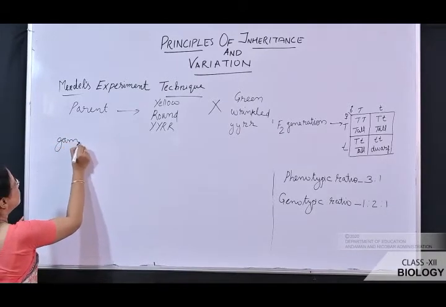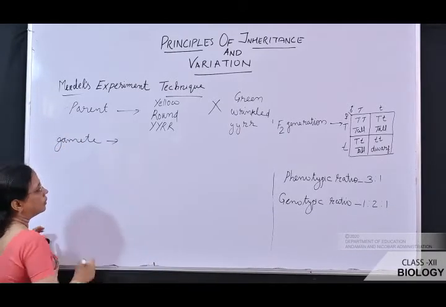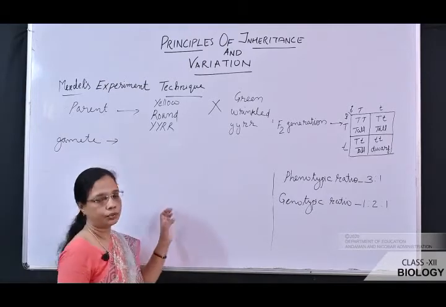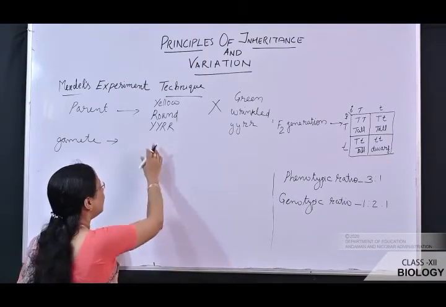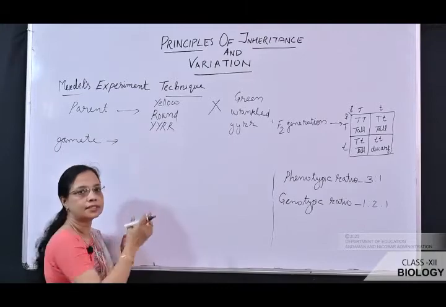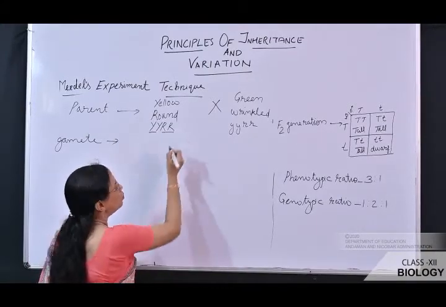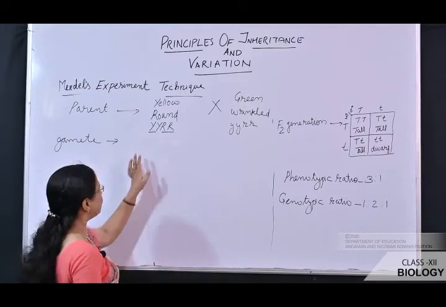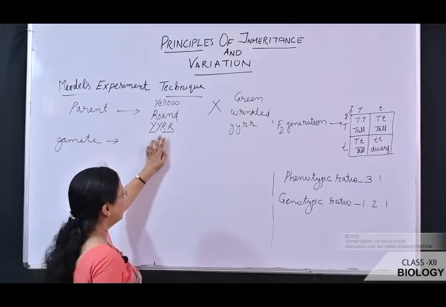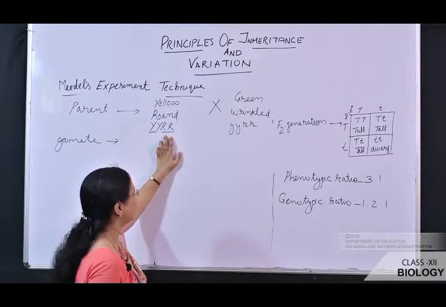Again, gamete formation. As we have studied, during gamete formation, alleles of a gene get separated. So here how many genes are there? Two genes are there. One gene is carrying the color, another gene is carrying the shape.